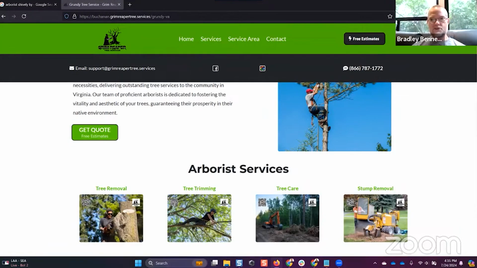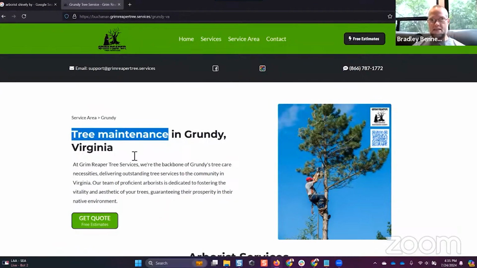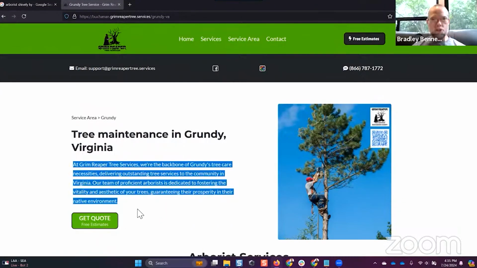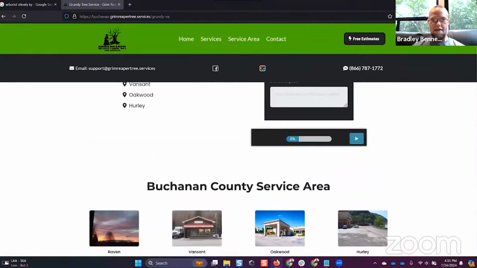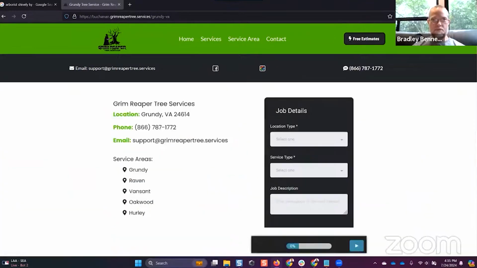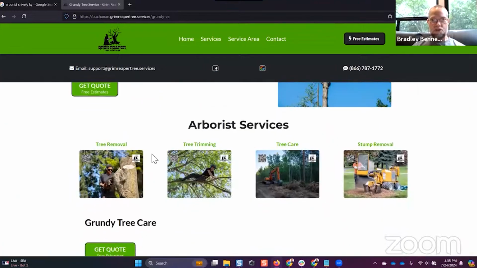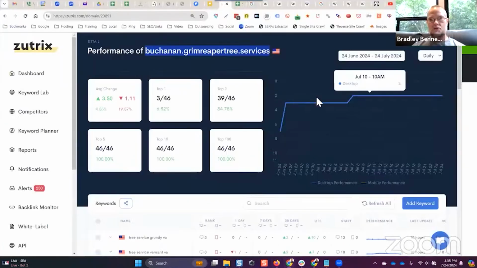But take a look at this, guys. There's no content on this page other than headings and images and these two sentences underneath the H1. And look at this, you guys see this? There's no content on this page. You see that? No content on this page besides headings and images, navigational elements that are within the content body of the page. Let's go take a look at the results.